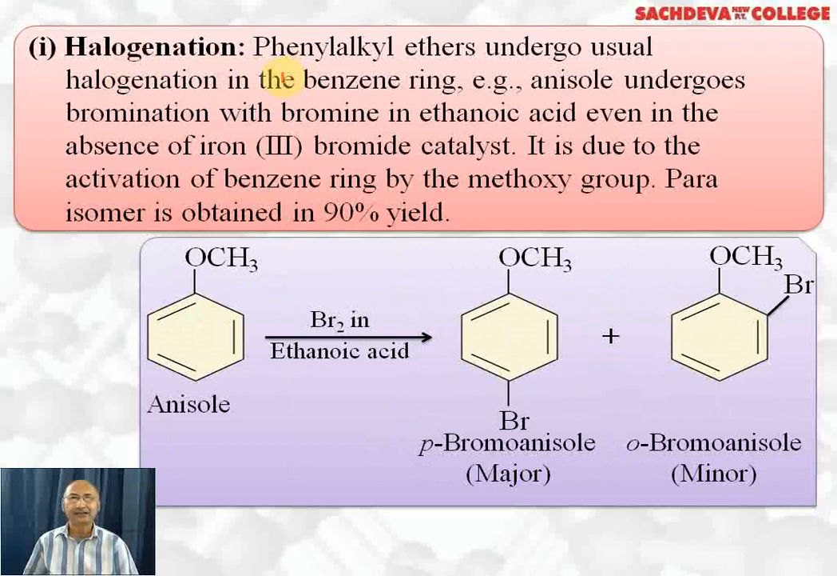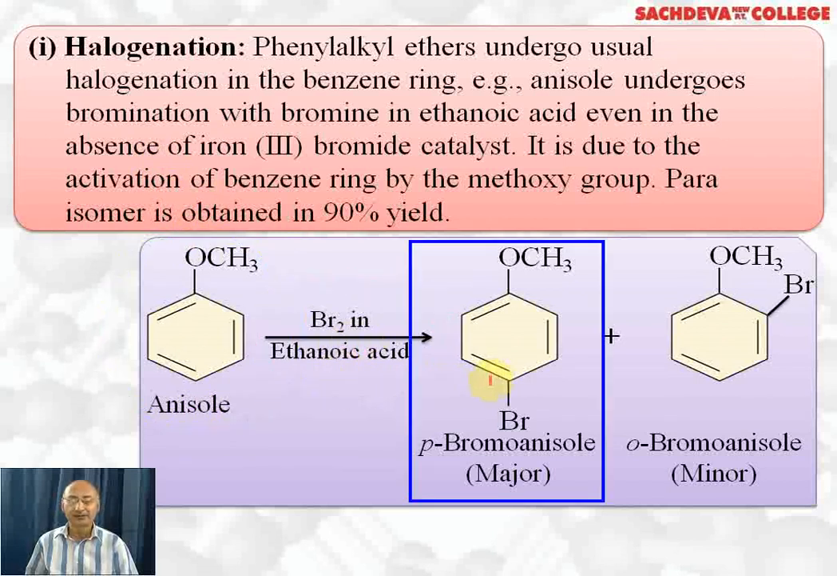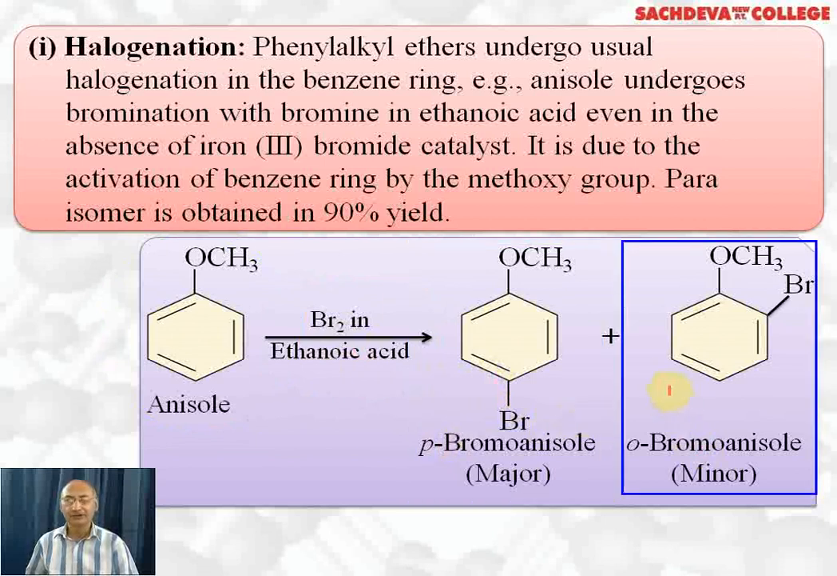Phenyl alkyl ethers usually undergo halogenation in the benzene ring. For example, anisole undergoes bromination with bromine in acetic acid or ethanoic acid, even in absence of ferric bromide catalyst. It is due to activation of benzene ring by the methoxy group, and para isomer is obtained in 90% yield. Anisole reacts with bromine in ethanoic acid, forms para-bromoanisole, which is formed 90%, and ortho-bromoanisole, which is formed up to 10%, which is a minor product.